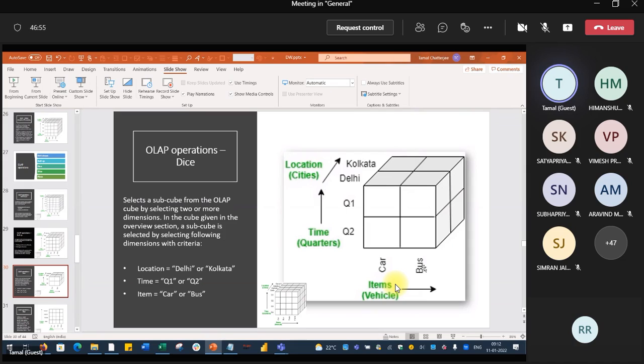Suppose you have a cake. What is the difference between slice and dice? In how many dimensions are there? This is a dice example.